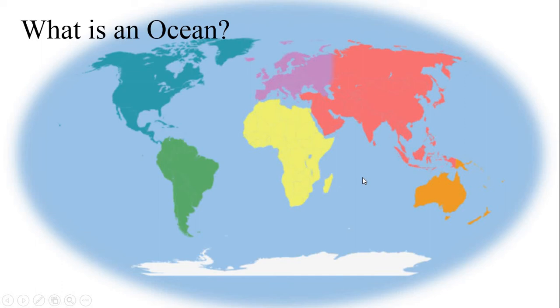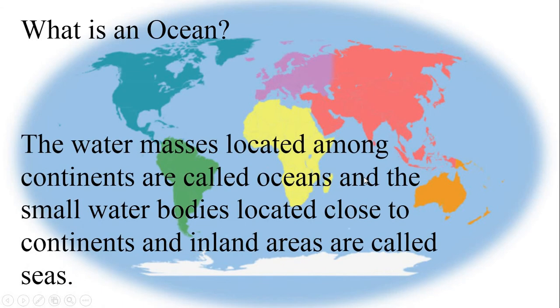Right. Let's see what an ocean is. The water masses located among continents are called oceans, and the small water bodies located close to continents and inland are called seas. Right. Now there are 2 things you must know.